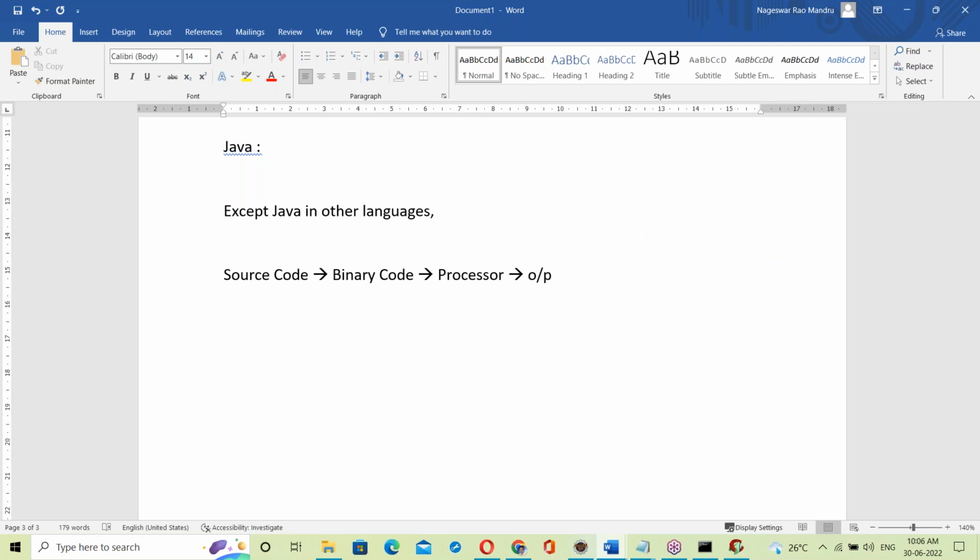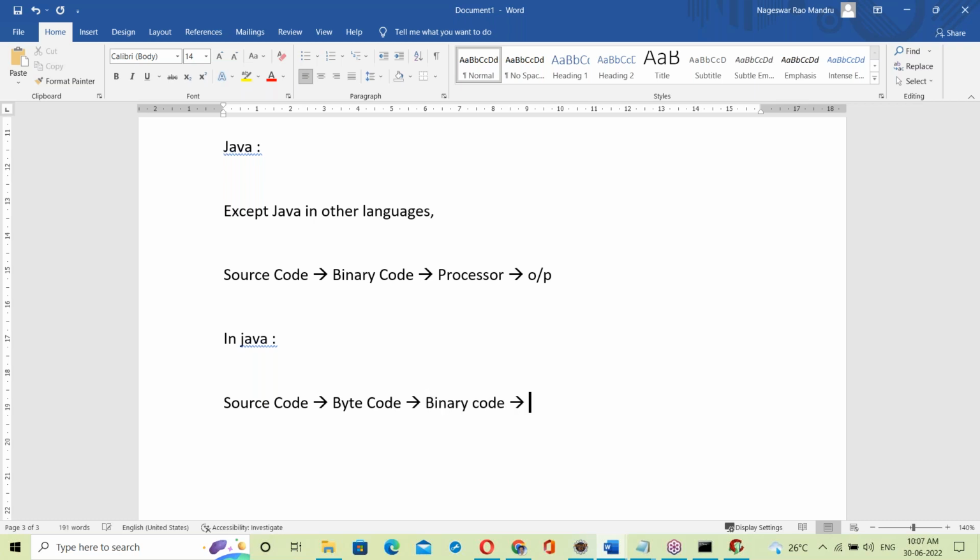Now come to Java. In Java, what happens here? First of all, source code. Source code is converted to byte code. That byte code is converted to binary code.